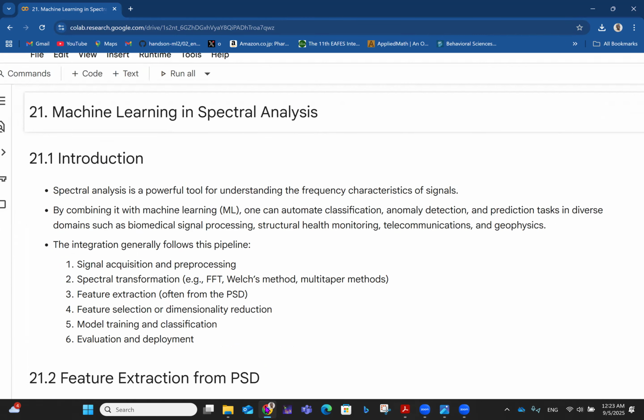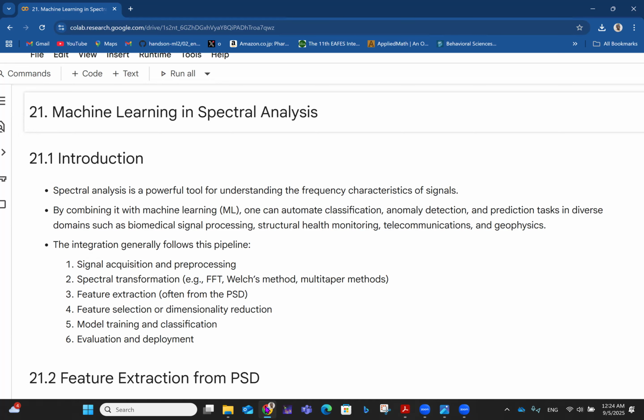By way of introduction, spectral analysis, as we know, is a powerful tool for understanding the frequency characteristics of signals. It's more like you want to take something from the time domain to the frequency domain. And when we talk about signals, it could be in forms of data sets. By combining spectral analysis with machine learning, one can automate classification, anomaly detection, and prediction tasks in diverse domains, such as biomedical signal processing, structural health monitoring, telecommunications, and even geophysics.